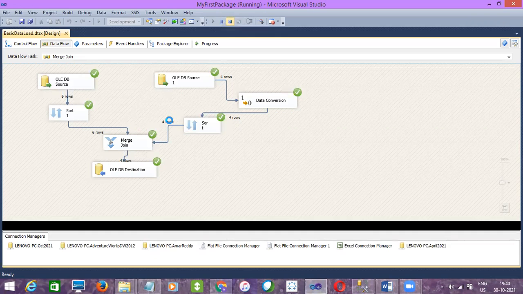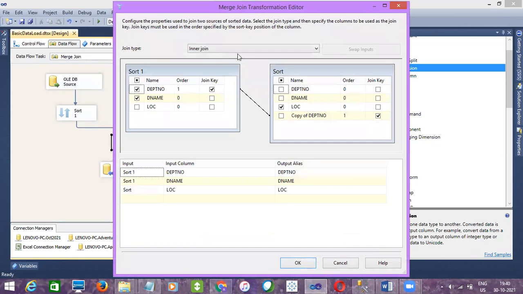So now let me change it to left join here, and it should insert.